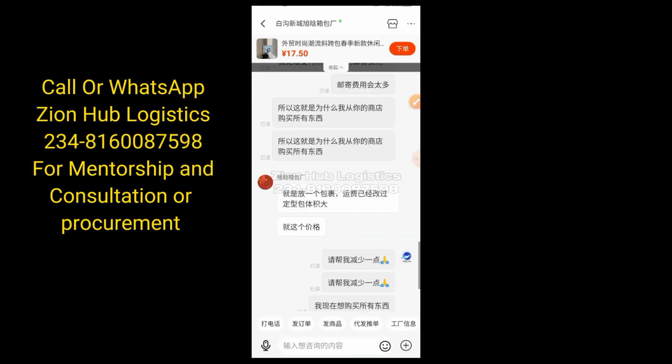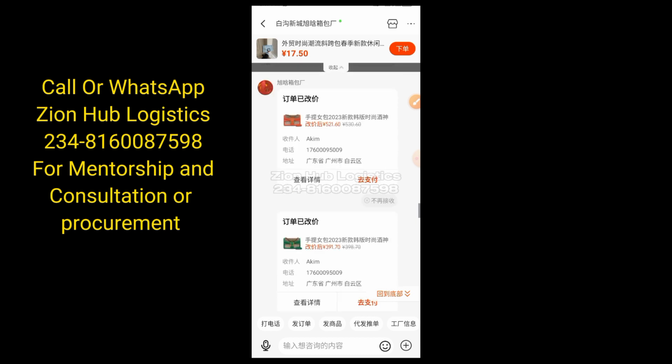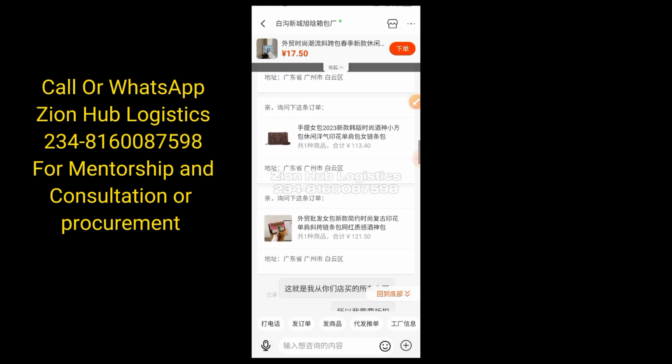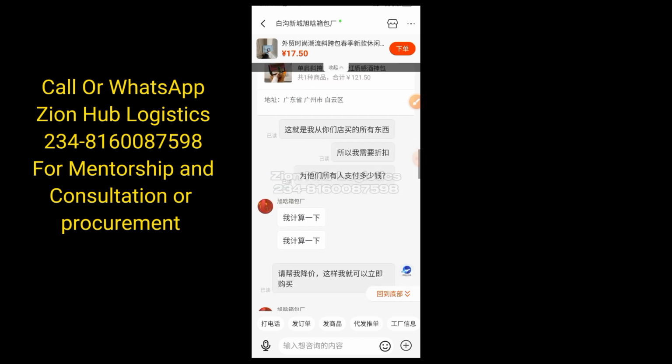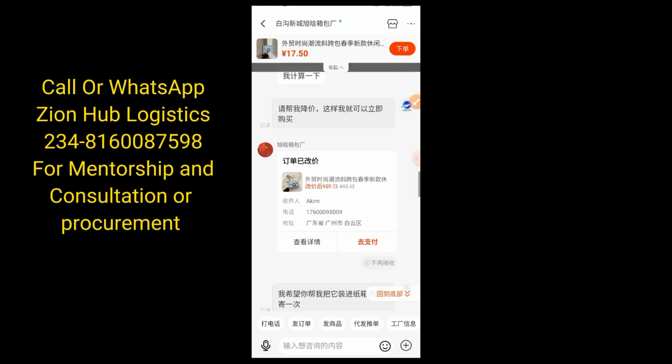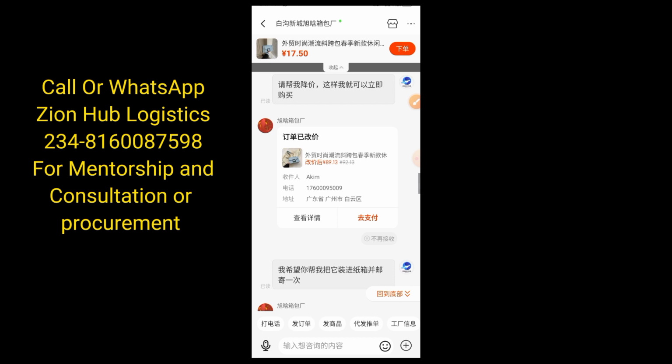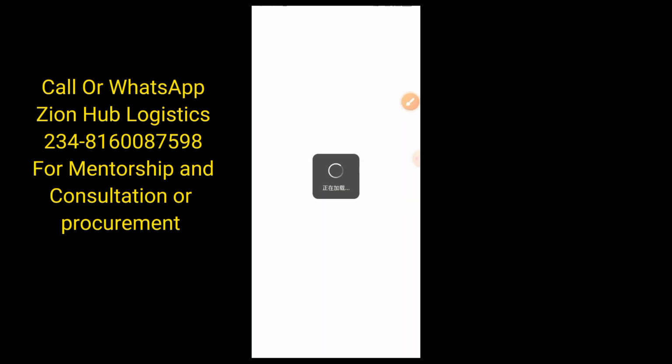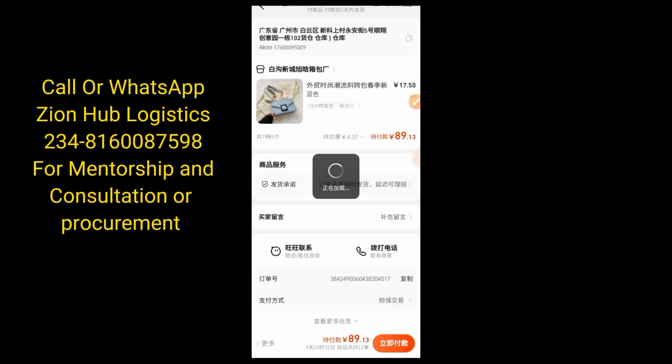Now, how do I make this purchase after he has changed the prices for me? I'm going to start here. I think the discount starts here. So I'm going to click on this red button to make this purchase directly. Let me click on it and make my purchase. After I make my purchase, it will take at least 48 hours for him to deliver it.